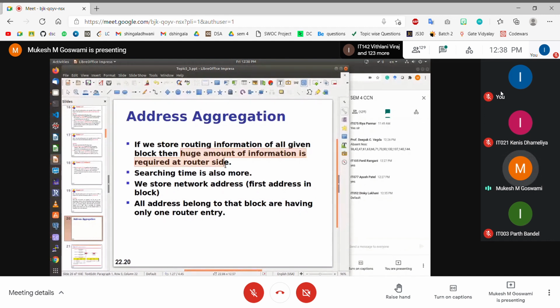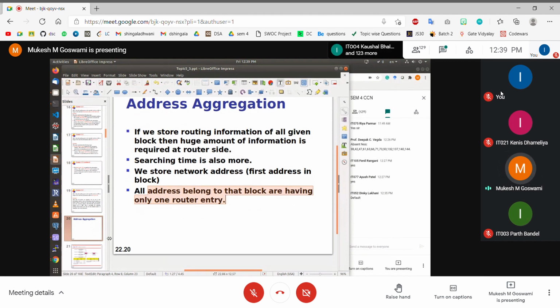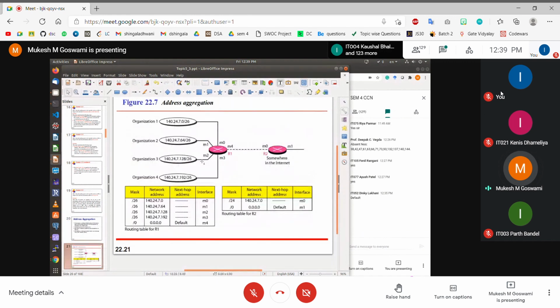So instead of storing the information about each and every network and subnetwork, it is a good idea to store the entire network block. That is, the aggregation of all subnetworks is combined into a single IP address, and we store that particular single IP address itself, instead of storing the entire network. All addresses that belong to the same block can be represented by a single entry in the routing table. Let us try to understand this by example.